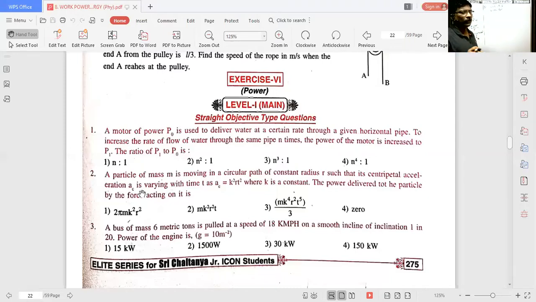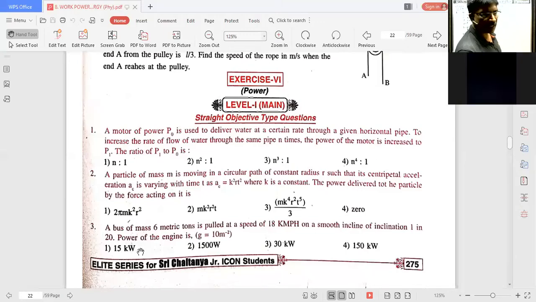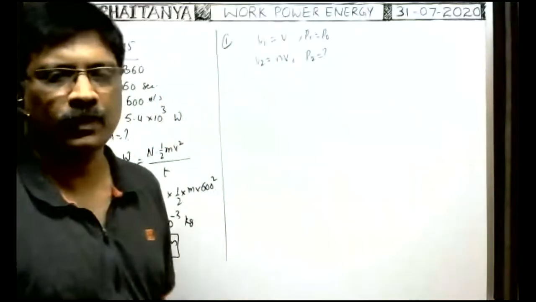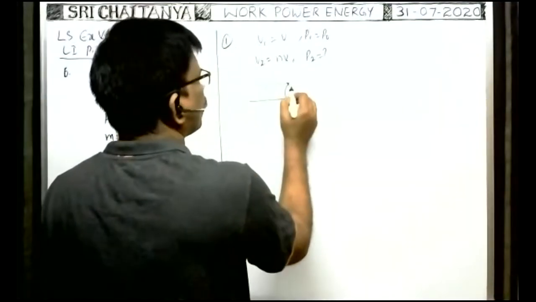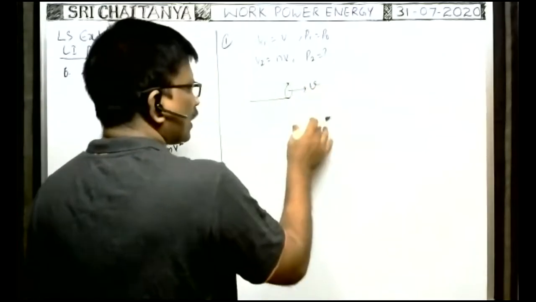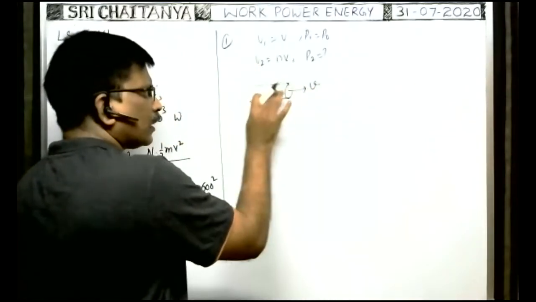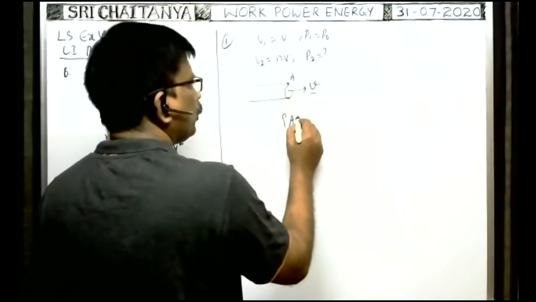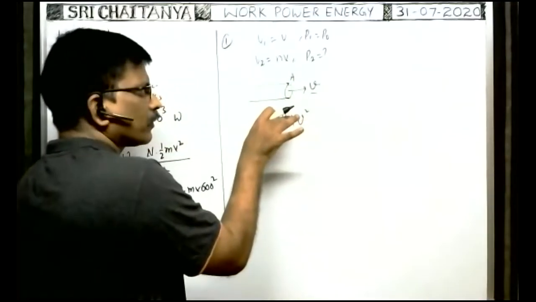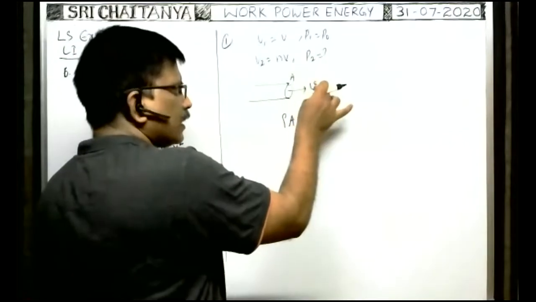First of all, whenever the water of density rho, or any liquid of density rho, comes out through the pipe with a velocity v, what is the force needed to hold the pipe? What is the force needed to hold the pipe? Tell me. Water comes out of a hose pipe with speed v. What is the force exerted on the water to come out with a speed v? Rho into area of cross section of the pipe A into v square. It is the force needed to eject the water with a velocity by the motor.